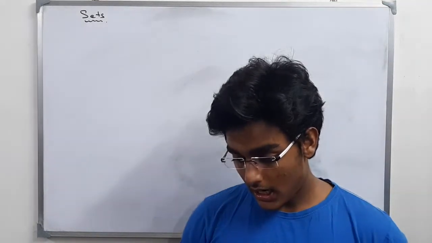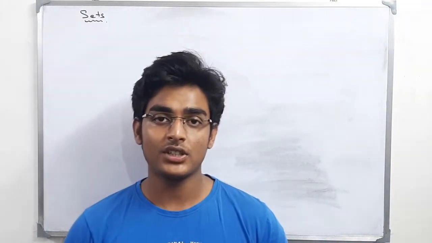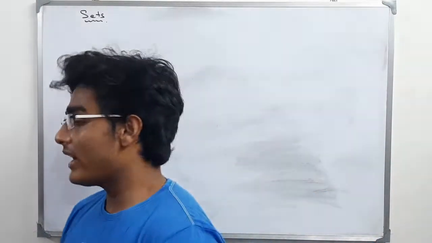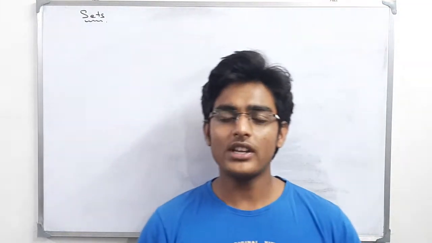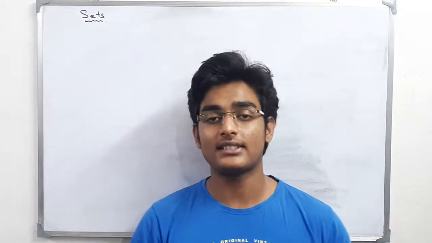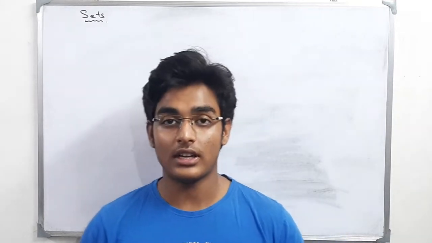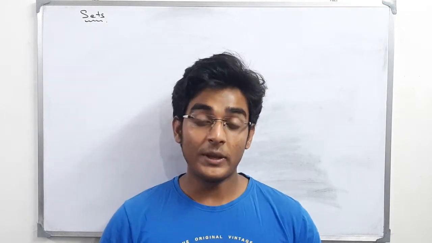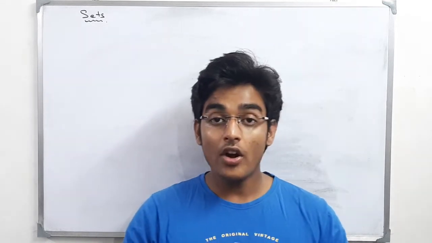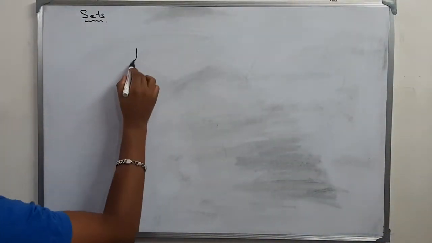Okay. Now, what are the different types of representation of sets which students usually find in their papers or in their books? One is the statement form, which I will rather tell you orally. What is statement form? Like I just said, the set of all natural numbers. This is the representation of the set containing all natural numbers in statement form. Now if I want to represent this set of natural numbers in roster form or tabular form, then this is the representation which I just showed.